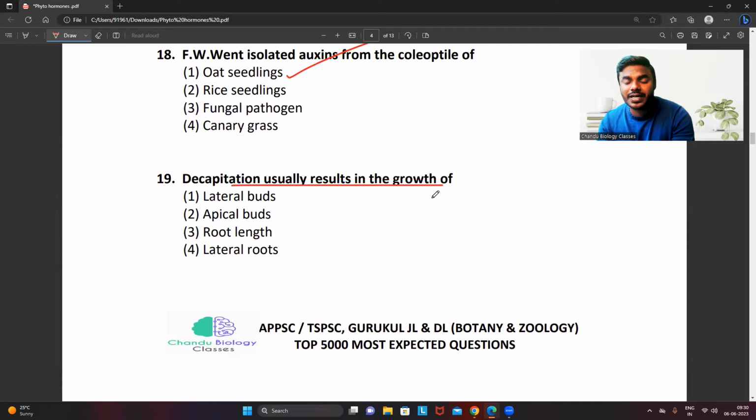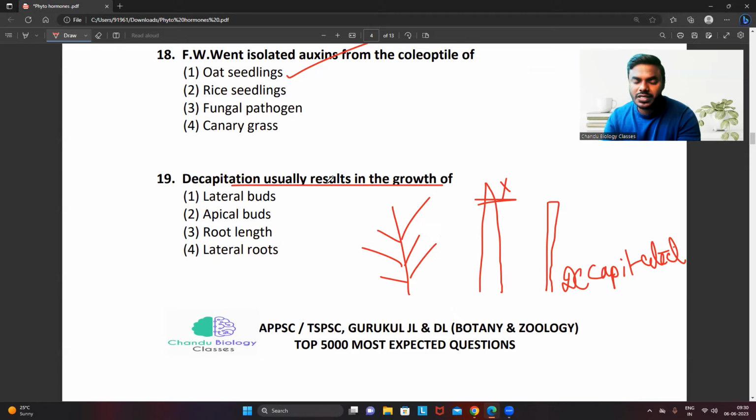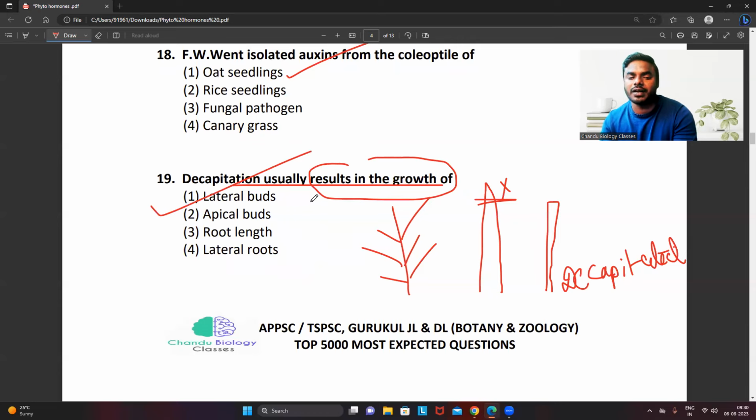Decapitation usually results in the growth of what? What do you mean by that, friends? Suppose this is the coleoptile. What we have done, we cut the tip. So without the tip, it is looking like this, right? That is what exactly we can call the decapitated part. You only try to understand. If I cut the tip, what is not there? Auxin is not there. If auxin is not there, what will happen? The lateral buds will start growing. So what's the question they asked? Decapitation usually results in the growth of what buds? Lateral buds. Direct question.